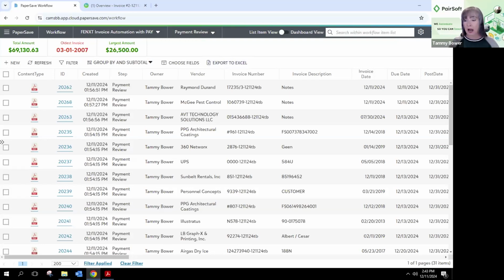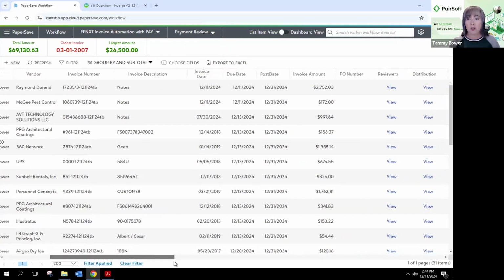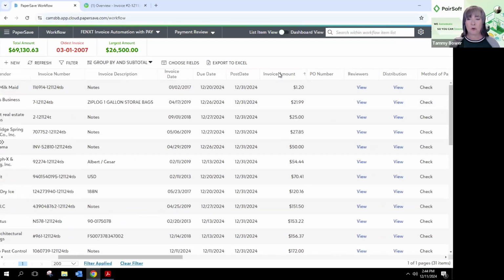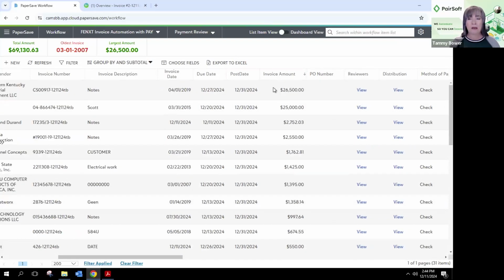So here's where I've got my 31 invoices that have gone through the approval process, or we've pulled that data from FENXT. And now I want to choose the ones I want to pay. Maybe I want to pay by dollar amount. I can filter this list by ascending, descending order, right? And maybe I want to pay everything that's over a certain dollar amount.